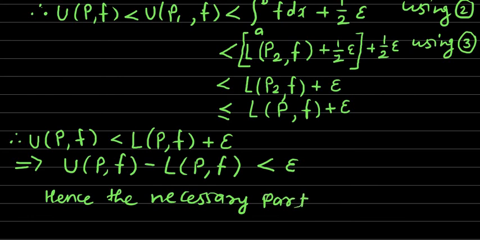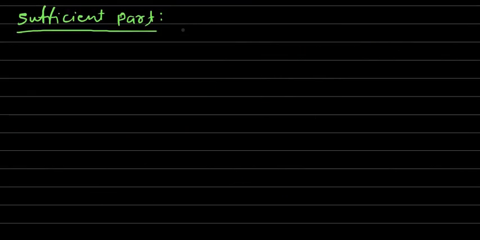Now we'll move to the proof of the sufficient part. Here we have to suppose that the condition upper sum minus lower sum less than epsilon holds.